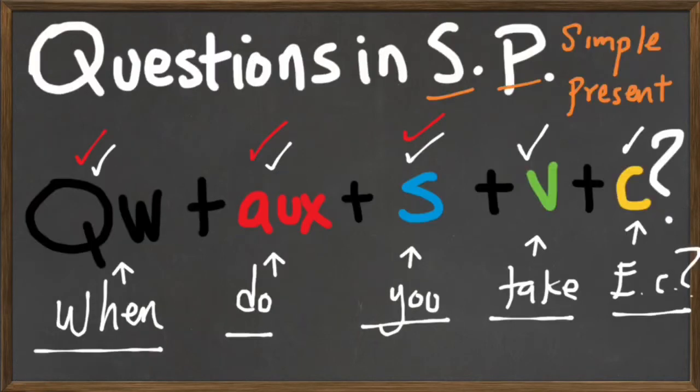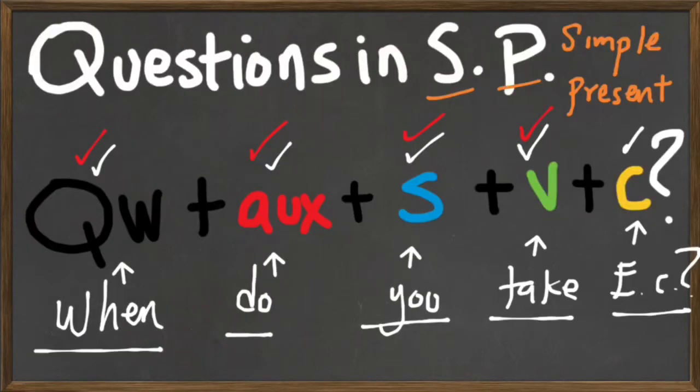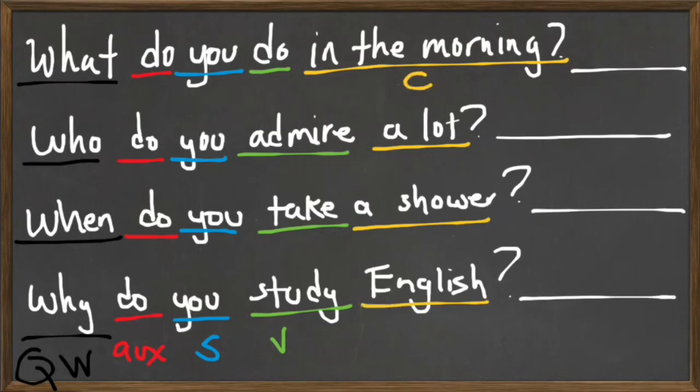And the next item, very, very important as well, is the verb. Let's see if the verb is present. We have do is a verb, admire is a verb, take is a verb, and study is a verb. So yes, we have a verb. And what's left is our complement, which is the rest, the final part of the idea. In the morning, a lot, a shower, and English. So as you can see, we have question word, auxiliary, subject, verb in simple form, complement.